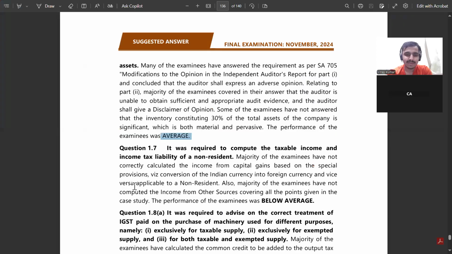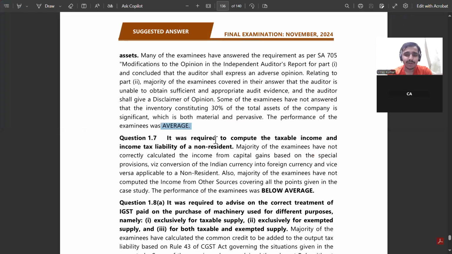Now, what is the next comment, in 1.7? It was required to compute the taxable income and the income tax liability of a non-resident. What examinees have not correctly calculated is the income from capital gain based on the special provision, that is conversion of Indian currency into foreign currency and vice versa, applicable to a non-resident. Also, the majority of the examinees have not computed the income from other sources covering all the points given in the case study.